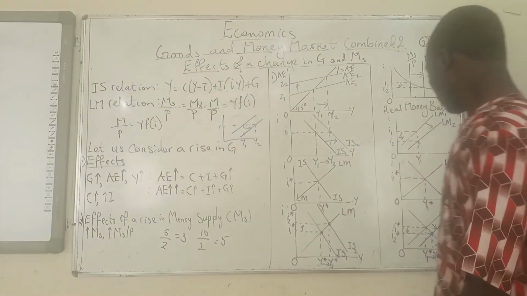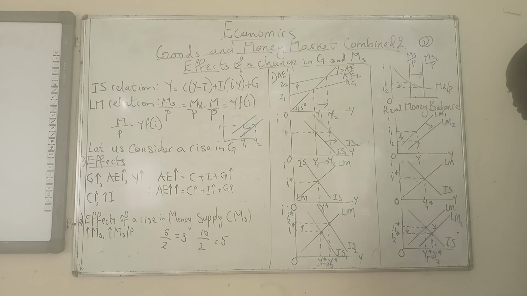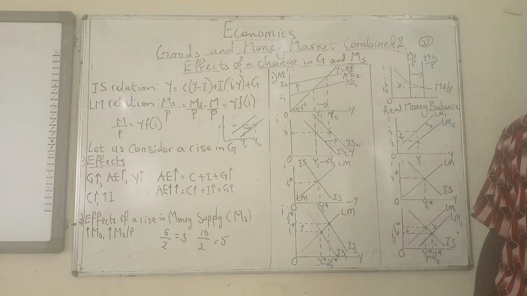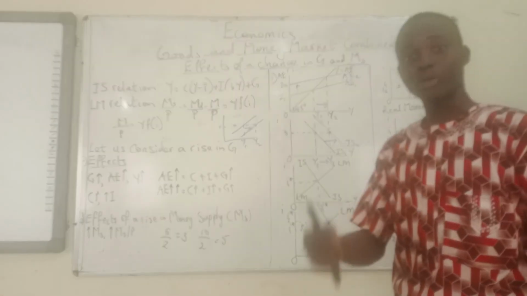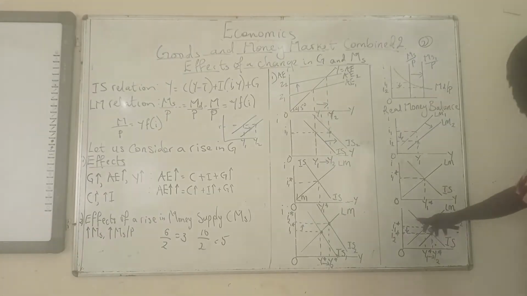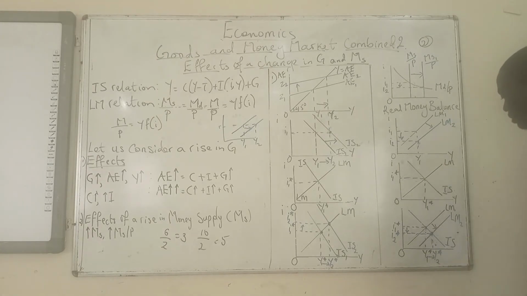So what do I want to say? People have more money now, so they can go to the goods markets. The central bank of the country has started to pump more money into circulation, and people have more money. So they go to the goods market to buy output, and that is leading to what is happening here. In the movement occurring here, output is increasing from Y1 to Y2. So that's that.